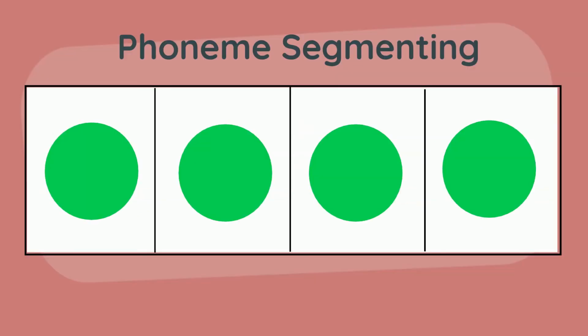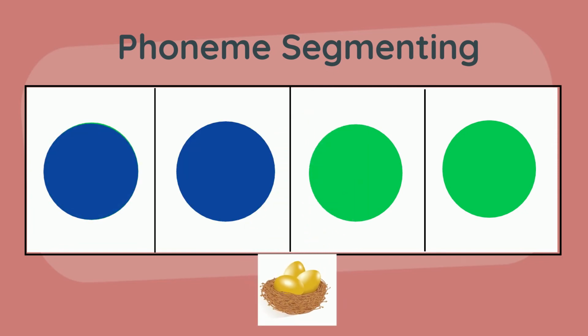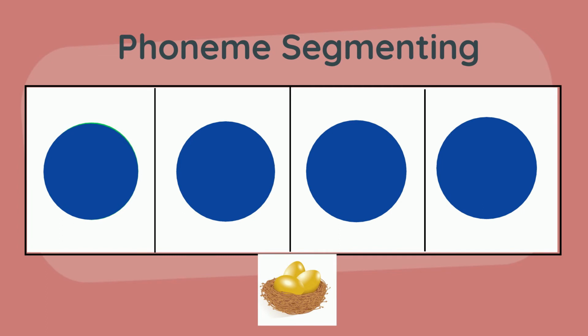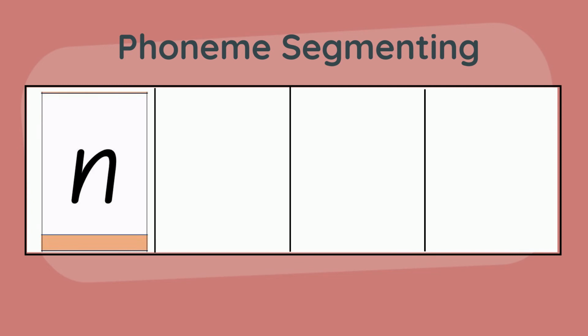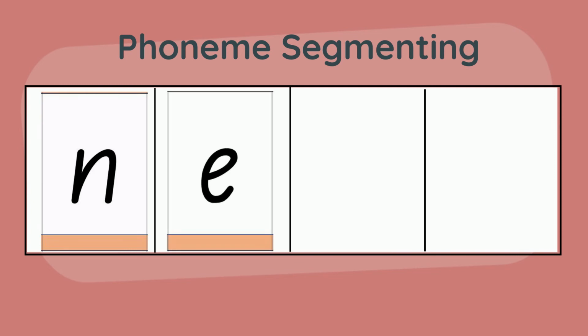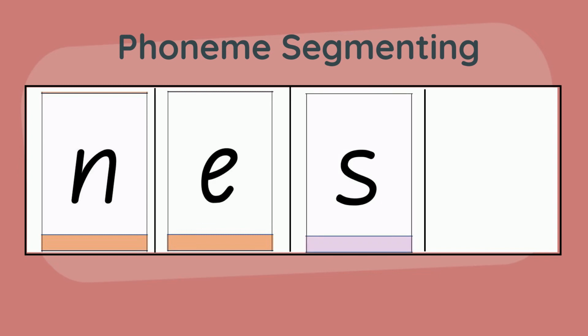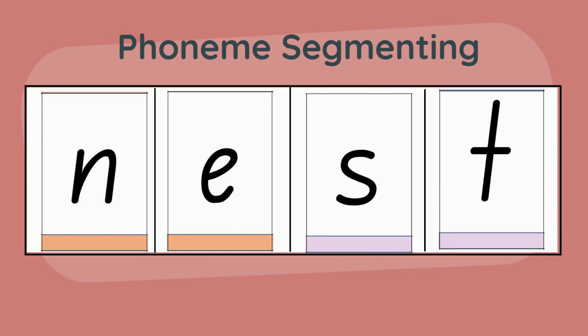The next word to segment is nest. Nest. There are 4 phonemes in the word nest. Therefore, I need the 4 phoneme sound box. N is represented by the letter N, E by the letter E, S by the letter S, and T is represented by the letter T. I have spelled the word nest.